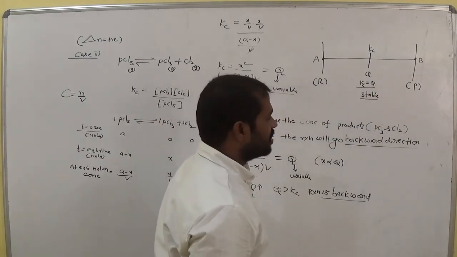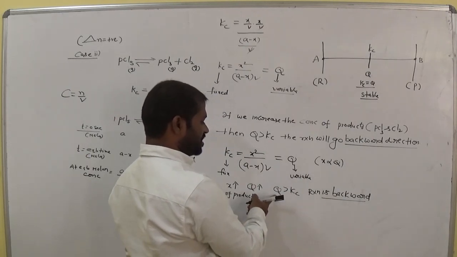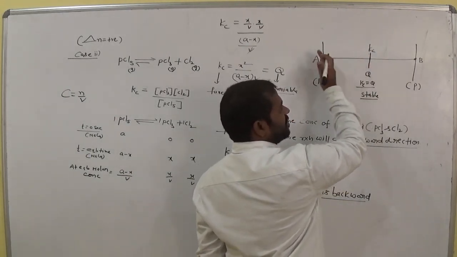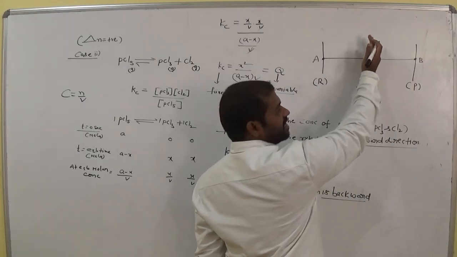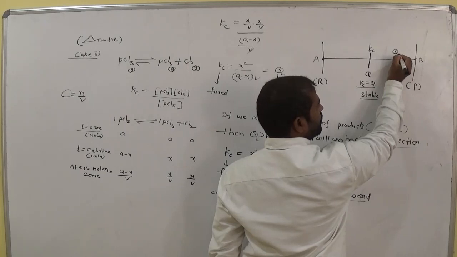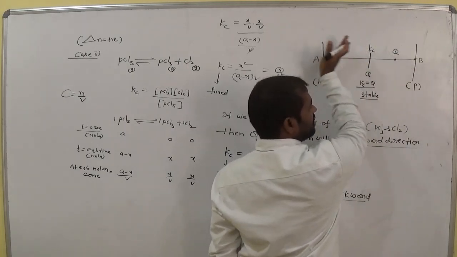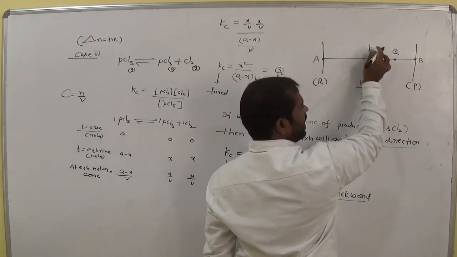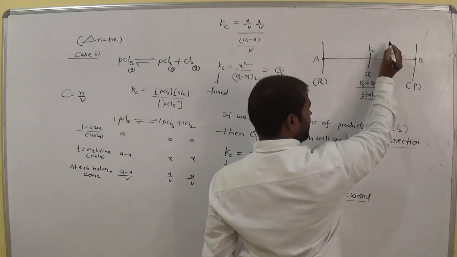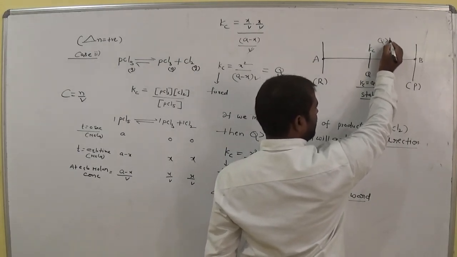Okay. So according to this expression, Q is greater than Kc. Now this is Kc. Here, in this direction, where is the Q? Am I right? In this direction, Kc is greater than Q. That means Q is greater than Kc. Am I right?